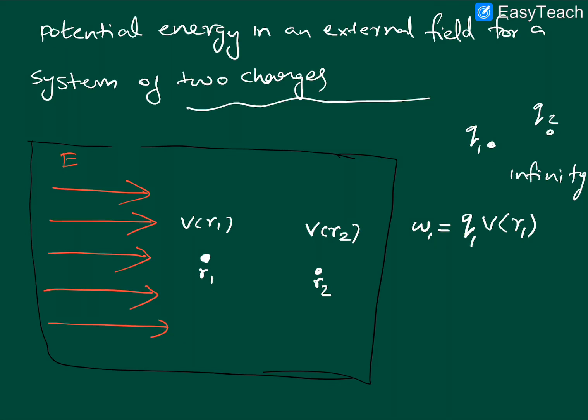Now after this you will move the second charge Q2 from infinity to R2. In this also you need to do some work. Okay, but here there is some difference. What is the difference? In the initial case there were no other charges present, but a field is present. So you need to do some work, and the amount of work done is nothing but Q1 into V of R1. Now when you move the second charge, the situation is different. When you move Q2, you need to do work.